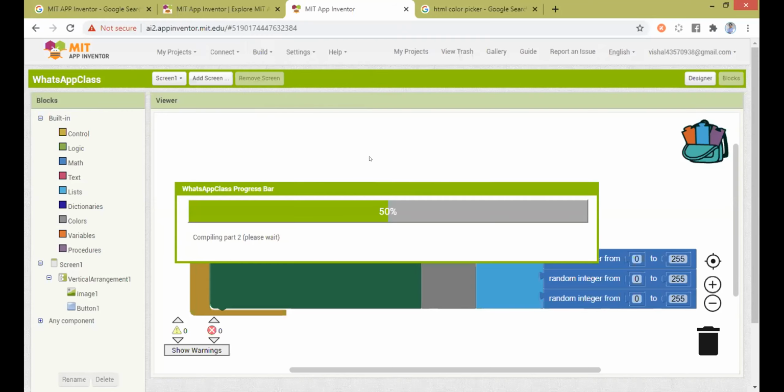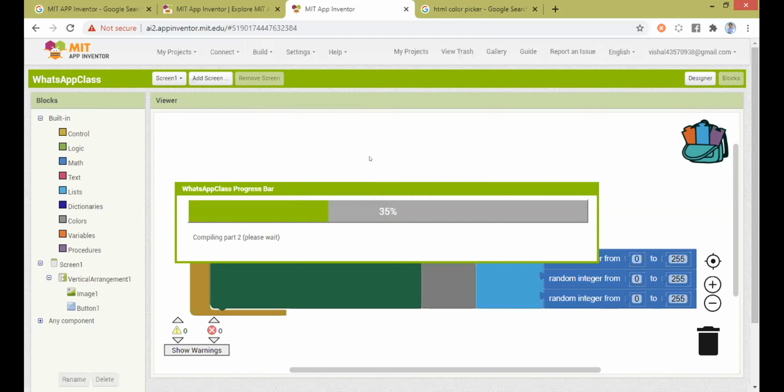So now the project gets built, and once the building is done, it will produce a QR code. It will take some time. Sometimes it happens pretty quickly, and sometimes it takes some time.